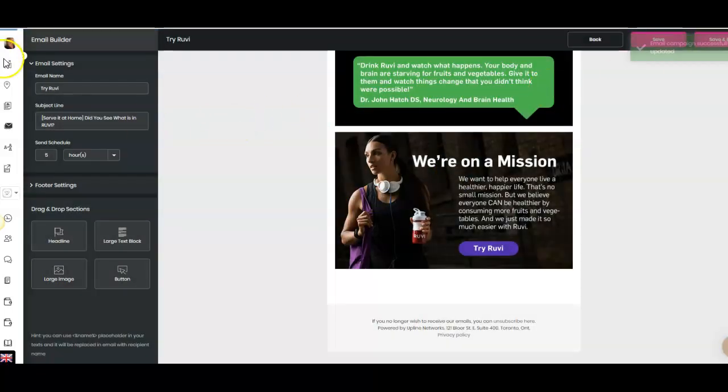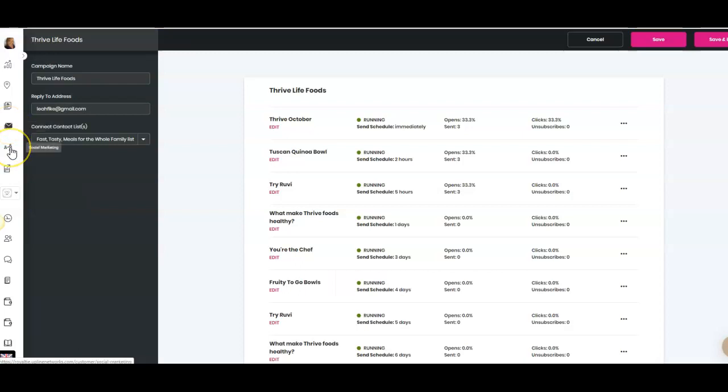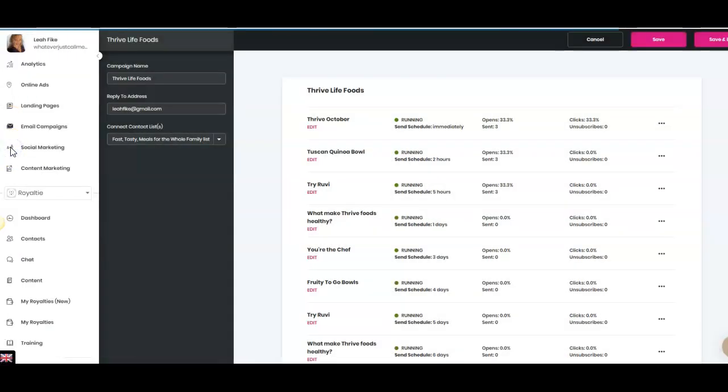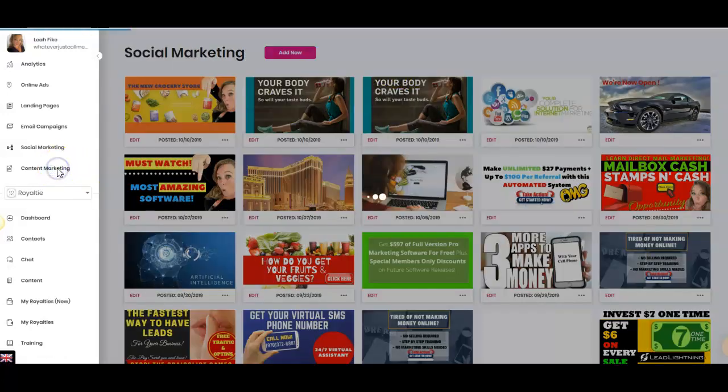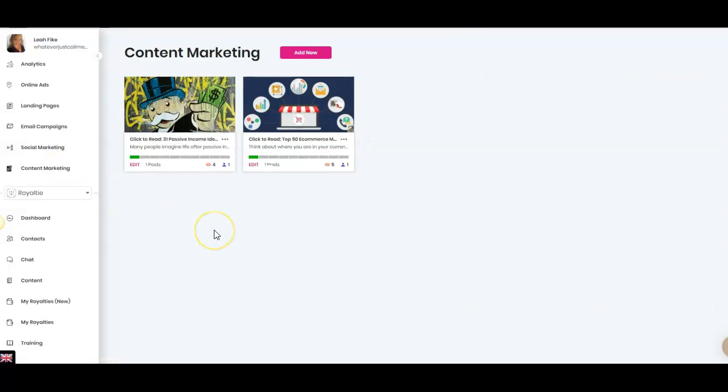In this program, you have the all-in-one tools. So you have your analytics, you have your pens where you can put your ad anywhere in the world. Here you will have your landing pages, your email marketing, social marketing. So I can click on social marketing for you. I do a ton of these, absolutely love these, so simple and easy, and takes them directly to my landing pages. If you're looking for an opportunity to grow and expand with content marketing, this just started.